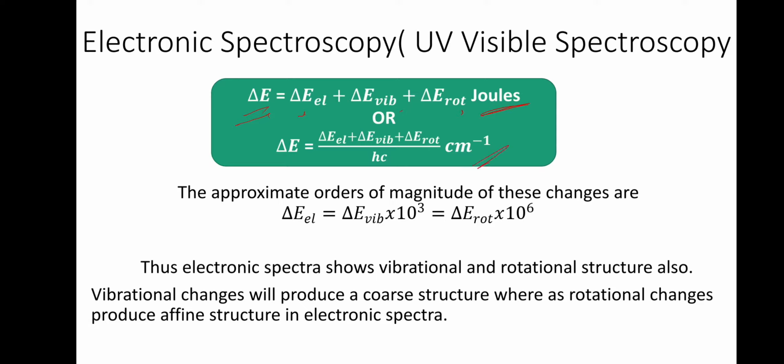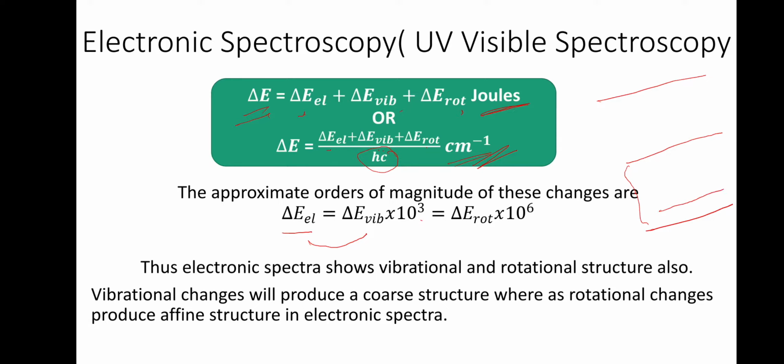If you want to express it in centimeter inverse, what we have to do is take delta E electronic plus delta E vibrational plus delta E rotational, take the sum, and the whole divided by hc will give you delta E in terms of centimeter inverse. Now if you take the order of this energy, electronic energy level is equal to vibrational energy level into 10 to the power 3, and that in turn is equal to rotational energy into 10 to the power 6. What it means is that the electronic energy level difference is more.